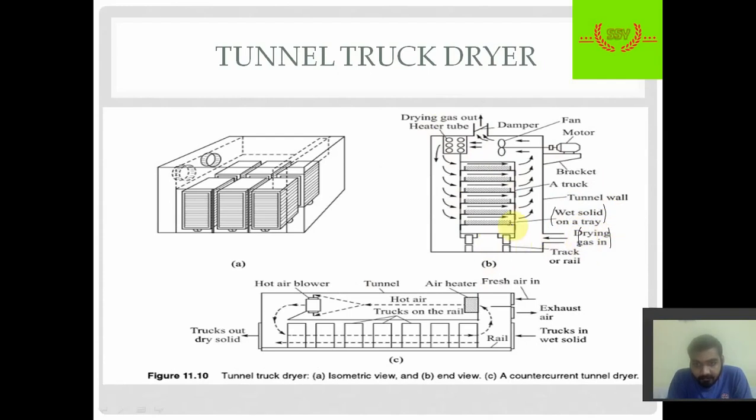I think these are moving. I have not seen those dryers in any industries, but I believe that the gas is moving, passing through different series or parallel arrangements. So this is how a truck dryer works.